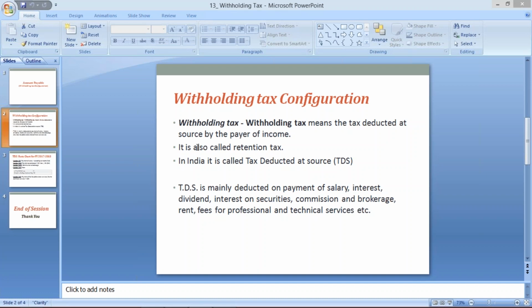Wipro Technology is going to withhold a certain amount, in the sense that it is going to retain a certain amount from my salary. This is why it is called retention tax. So Wipro retains a certain amount and has to make the payment to the government. The government says to the employer that it is not going to ask this from the employee; you are liable to deduct this amount and you have to pay it to me.